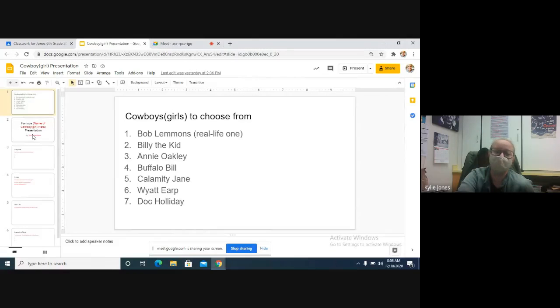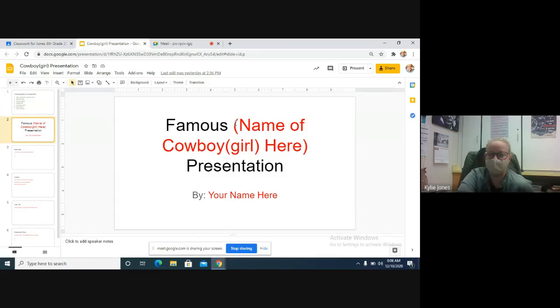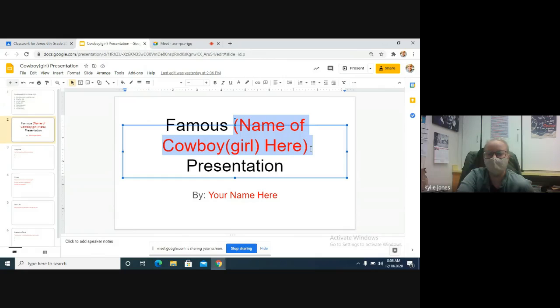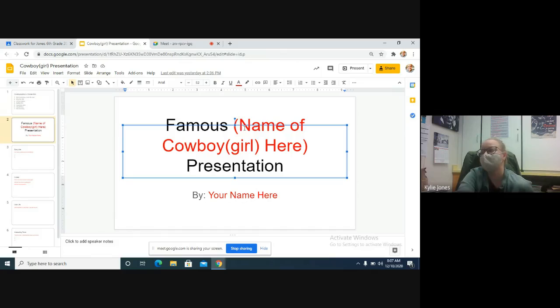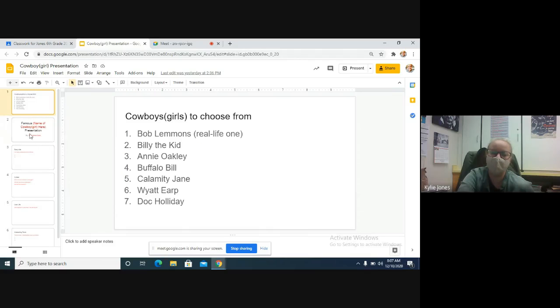Once you choose the one that you want to do, you can go to slide number 2, and where it's in red right here, where it says name of the cowboy or cowgirl that you're doing, write their name so that you don't forget who you're doing your presentation on. We're not presenting them, you just need to make the presentation. So delete what I wrote. You guys can change this presentation however you need to. You just need to have the information that I asked for. So take about 2 minutes and choose the cowboy or cowgirl that you would like to do.